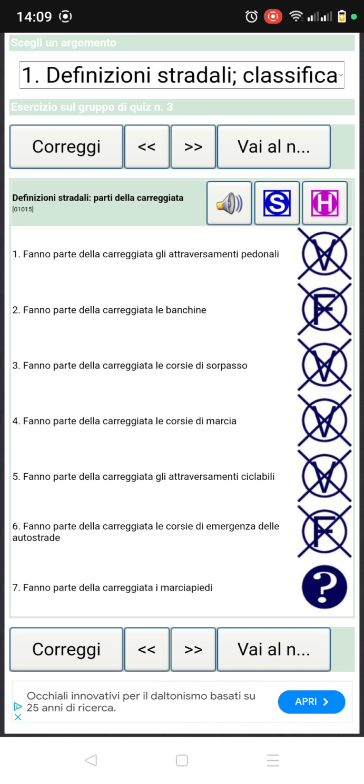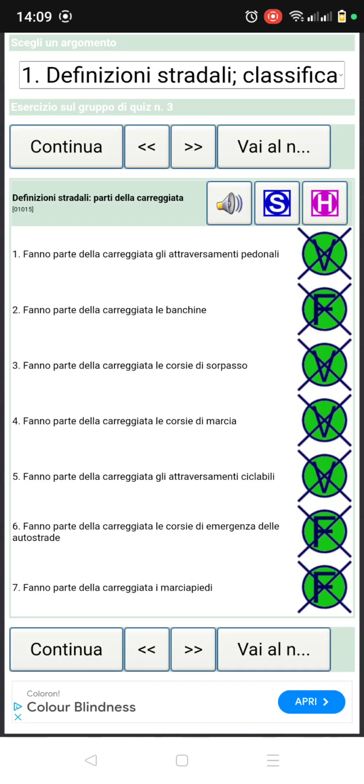Number 7, fanno parte della carreggiata i marciapiedi. So this number 7 says part of the carriageway is the pedestrian walk path. No, the pedestrian walk path is part of the road, but it's not part of the carreggiata. So it's false, number 7. So let's correct it and see. Everything is green here, and it's very, very clear. As you are watching, if the explanation is too fast, you can rewind it backward so that you can get more understanding. So let's continue.